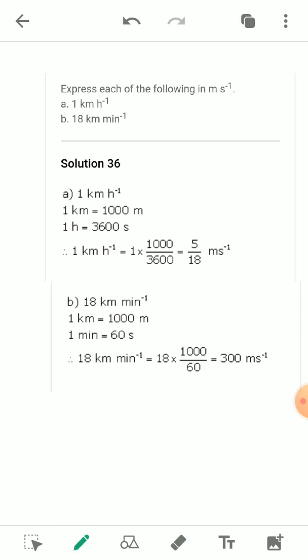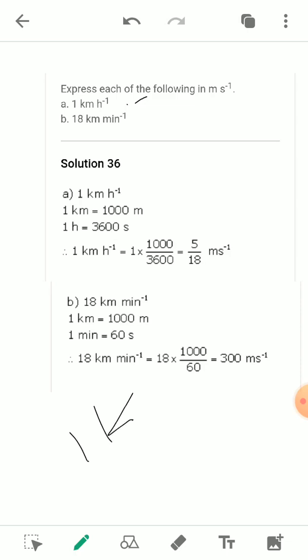In the first question, we have to convert this into meter per second. The first question is 1 kilometer per hour. So we have to convert 1 kilometer per hour into meter per second.